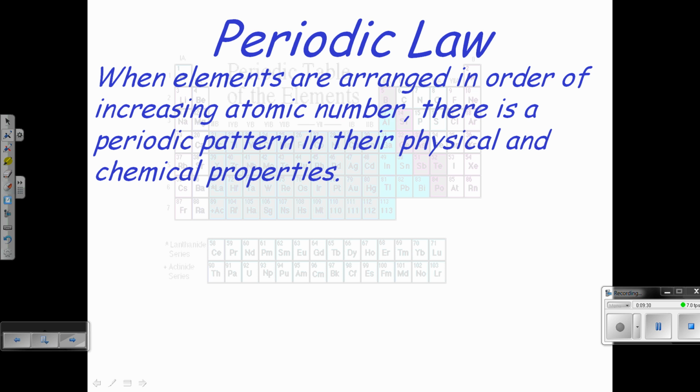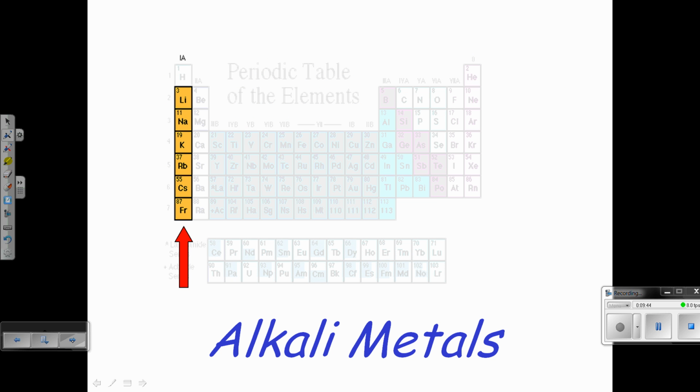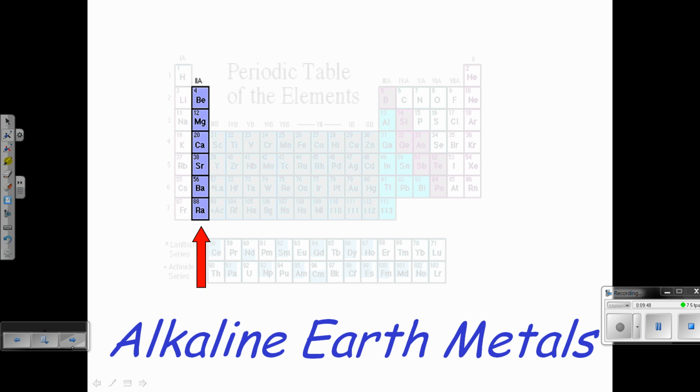Periodic law basically states that if you arrange them by increasing atomic number, which is the way the periodic table is arranged now, there is a periodic pattern in which the physical and chemical properties repeat. That's what periodic means, a repeating pattern. Alkali metals are the first group in the periodic table. Next group is alkaline earth metals.